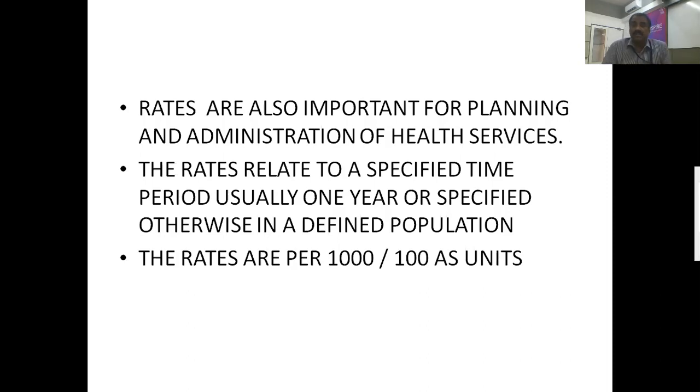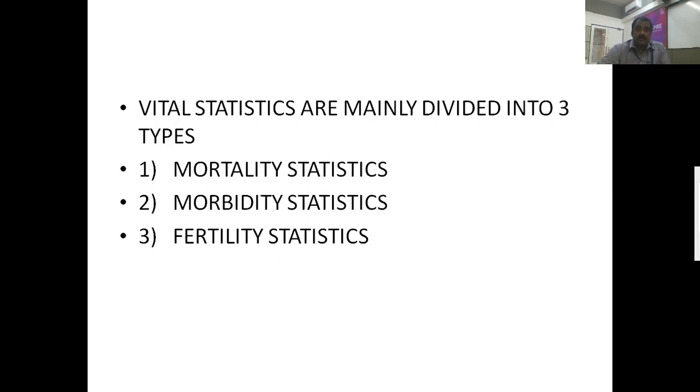Generally, if you see the case fatality rate, we are going to take per 100 as the units, and the remaining are per 1000 live births we are going to consider. The vital statistics are mainly divided into 3 types. The first one is mortality statistics, the second one morbidity statistics, and the third one is fertility statistics.